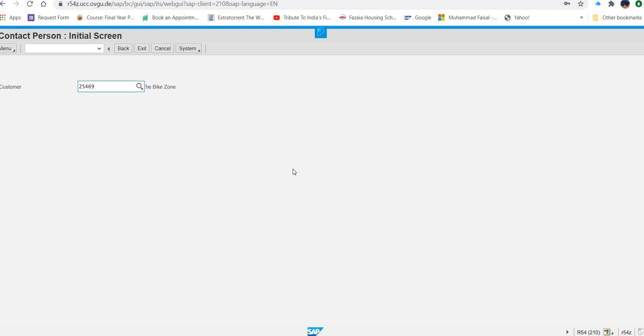Can you see the customer number that was created in the previous step automatically coming here? Now this is actually the strength of ERP system. This is real time data, that you are getting that data immediately. Okay. So even you don't need to type or copy that data. But if it is not appearing, what you will do, you will type that data or copy that data from your notes. Okay. Now what next you have to do, just you have to press enter.